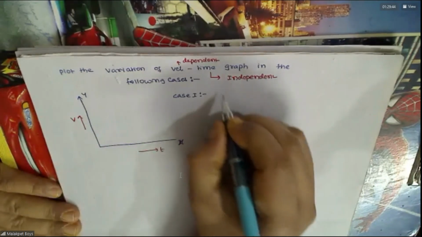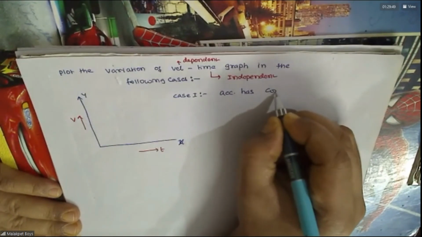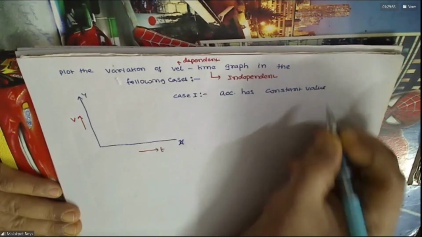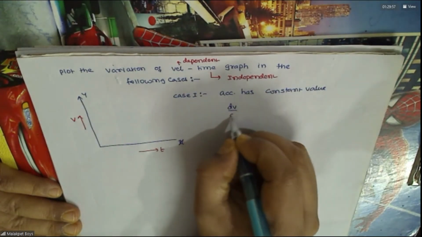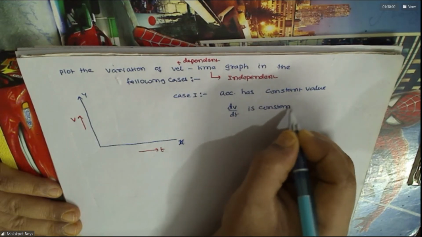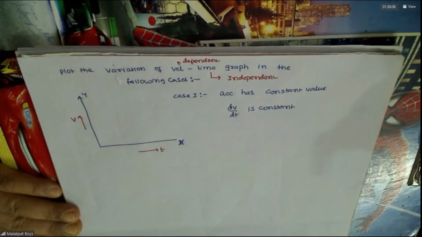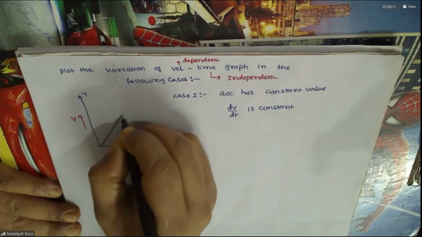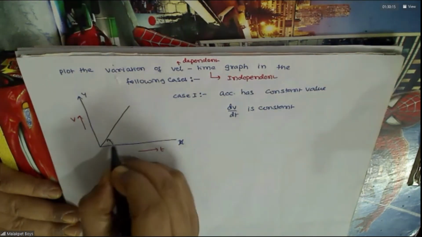Acceleration has constant value. If acceleration is constant, what is acceleration? So how does the graph look? Do you agree with this or not?